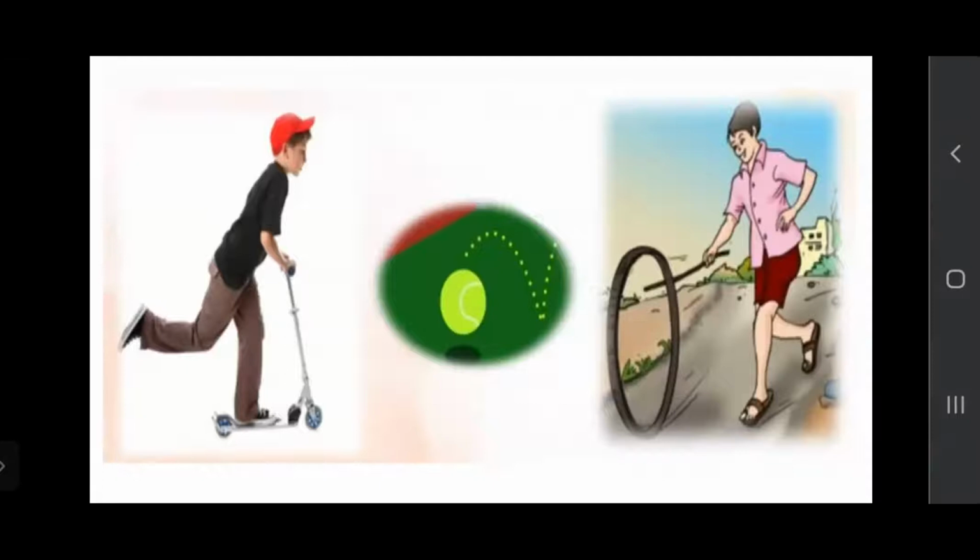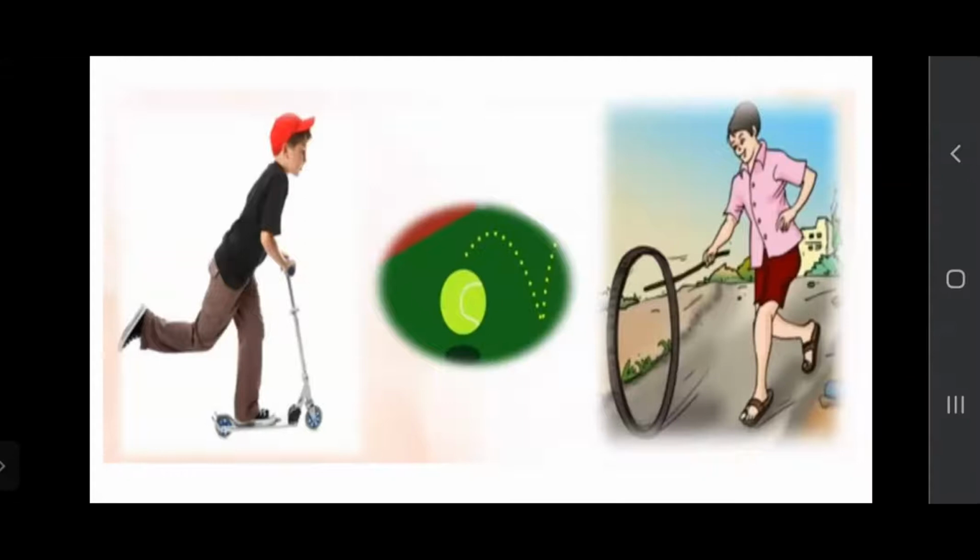See, these are the pictures. In this picture, we can say that one boy is riding on a scooter, or we can say a three-wheeler. It is one type of scooty that you had. You might be playing with it, right? Then one boy is moving one wheel with the help of a stick, right? And also one ball, we can see it is also in motion. So can you tell me, are all types of motion the same or are they different?